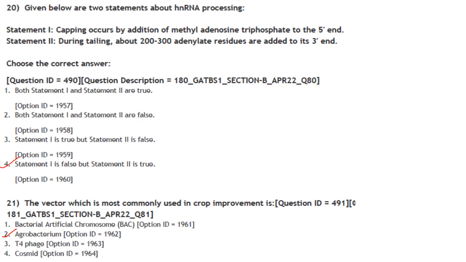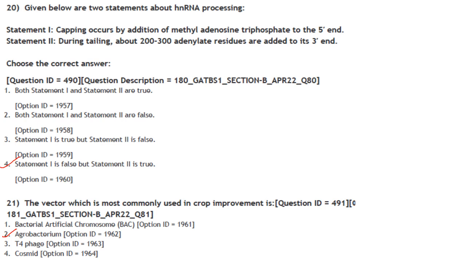Capping occurs by addition of methyl guanosine triphosphate at the 5' end, not methyl adenosine, it is guanosine. So statement 1 is incorrect. During tailing, about 200 to 300 adenylate residues are added to its 3' end, so statement 2 is correct. The answer here is statement 1 is false, but statement 2 is true.